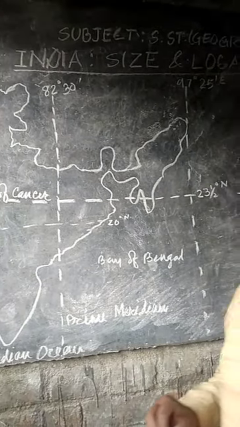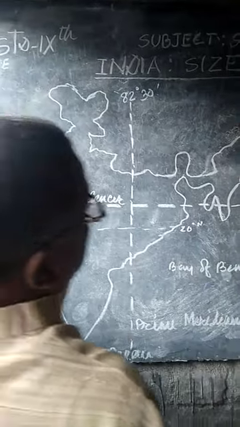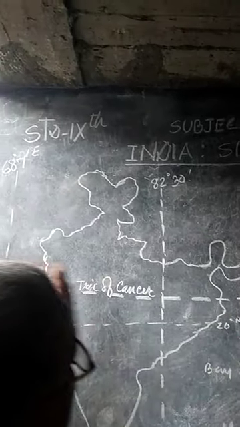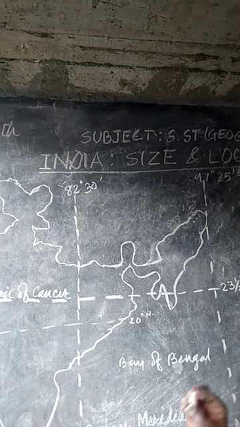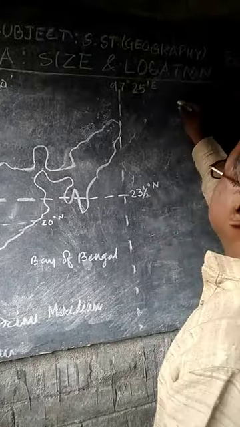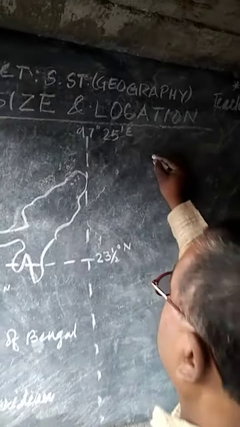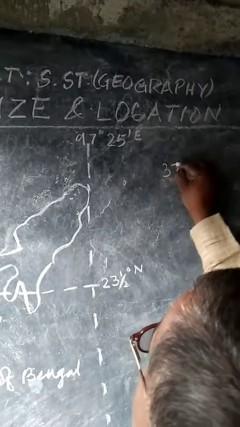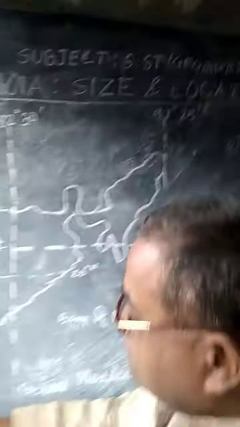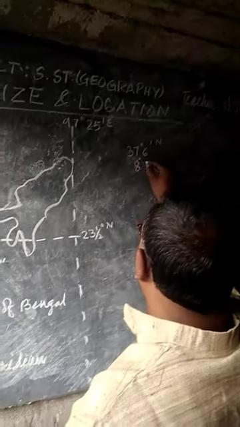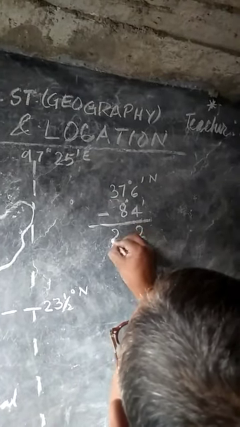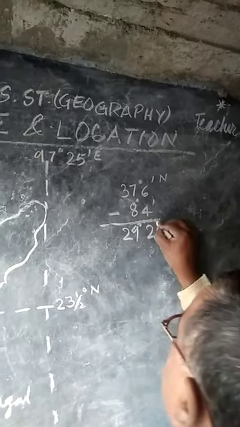If you study the latitudinal extent and longitudinal extent of our country, both are approximately 30 degrees, approximately, not exactly. Latitude 37 degree 6 minute and southern 8 degree 4 minute; 8 degree 4 minute subtracted gives approximately 29 degree 2 minute.